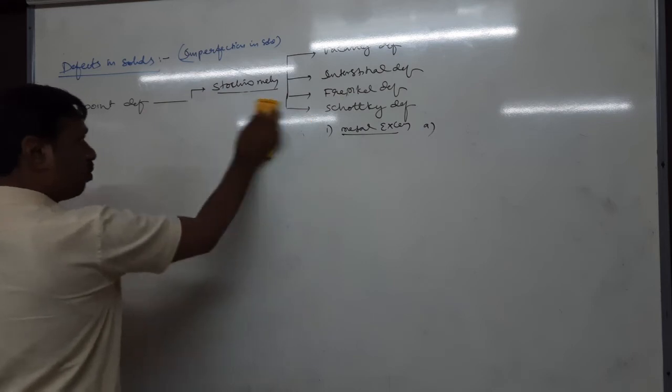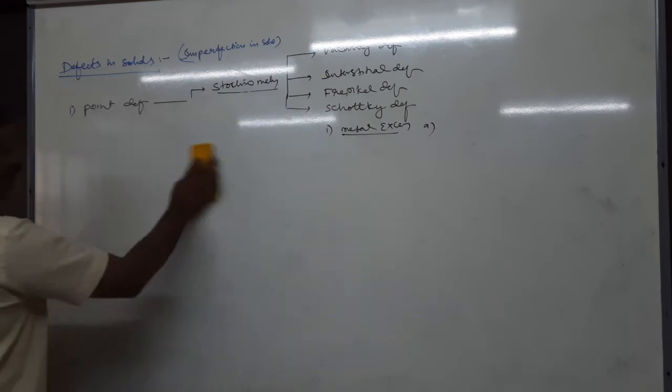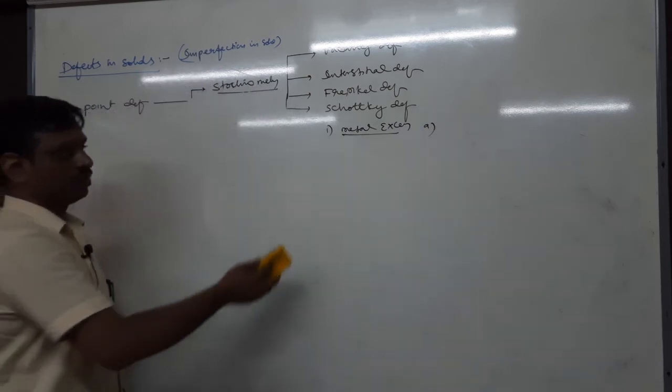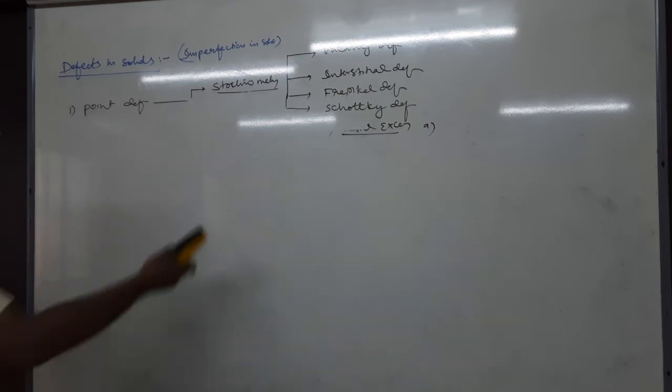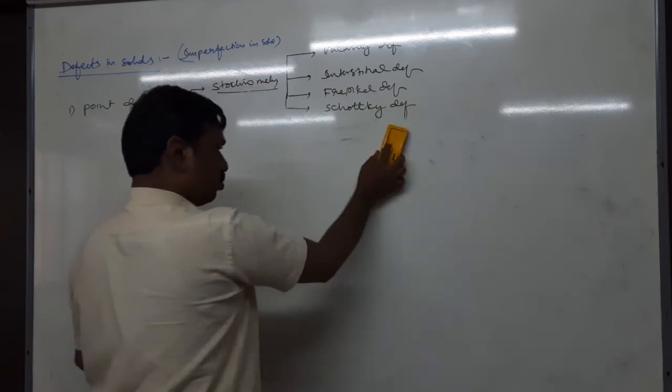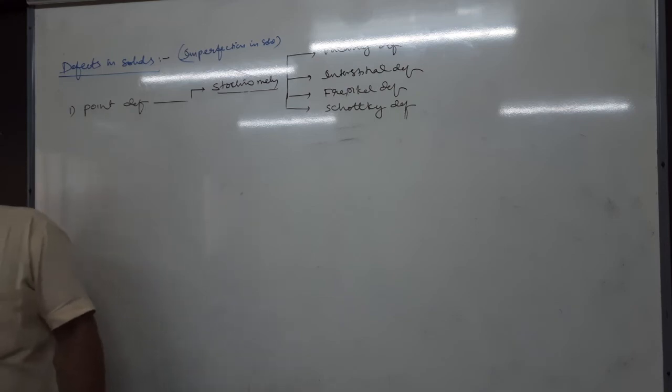Right. First one, stoichiometry defect. The defect in which the stoichiometry of the crystal is not disturbed, that is, the ratio of positive and negative charges remains the same, is called stoichiometry defect.